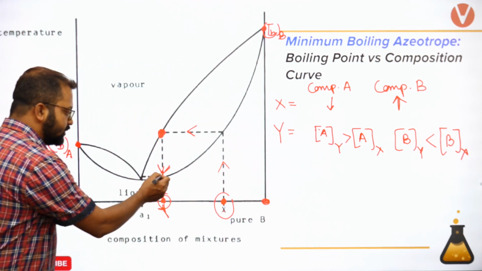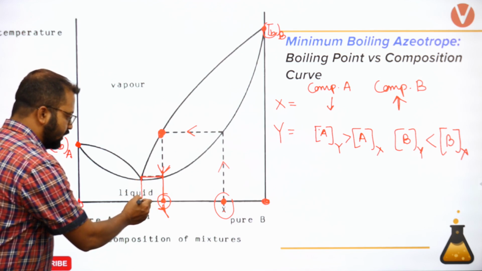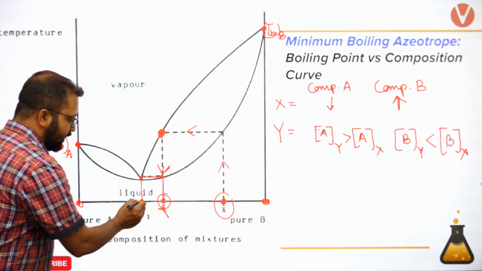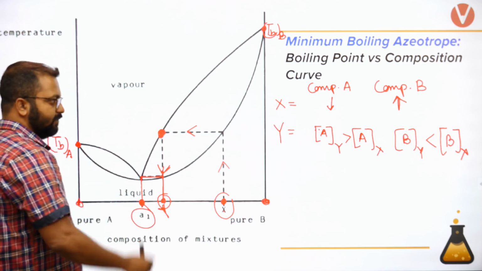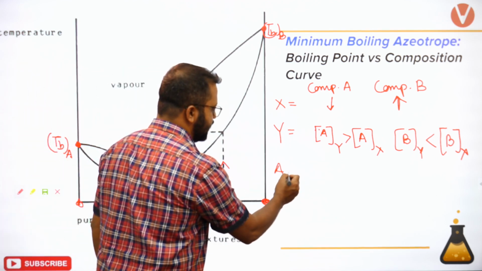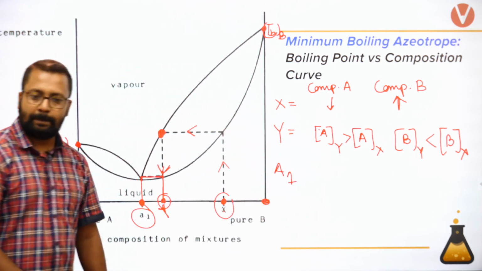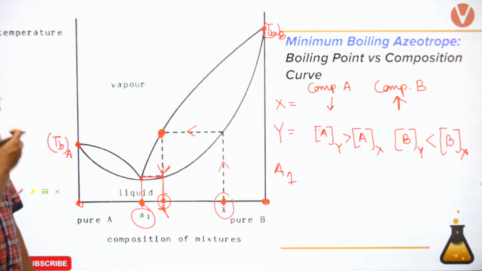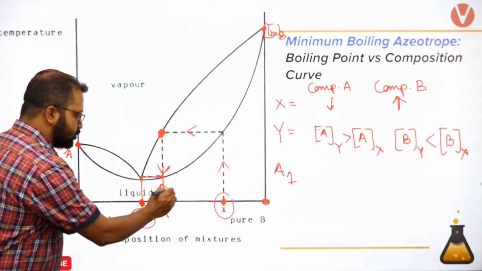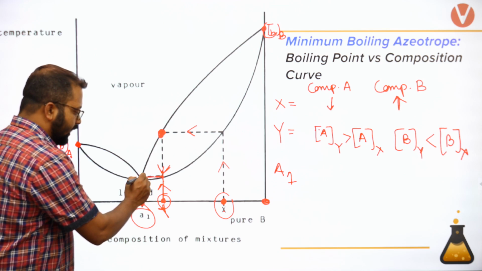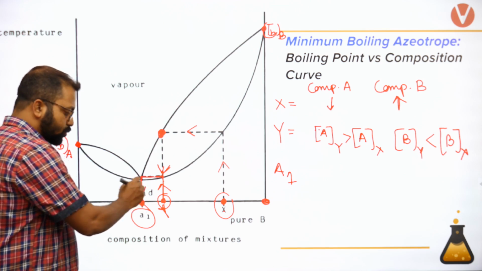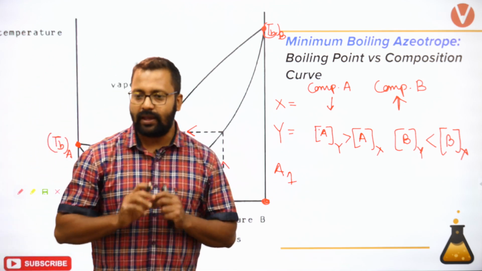Now I boil this, I get over here, and I get to this azeotropic point A1. Clear? I boil this solution which I obtain over here, and I get this azeotropic solution A1. Okay?